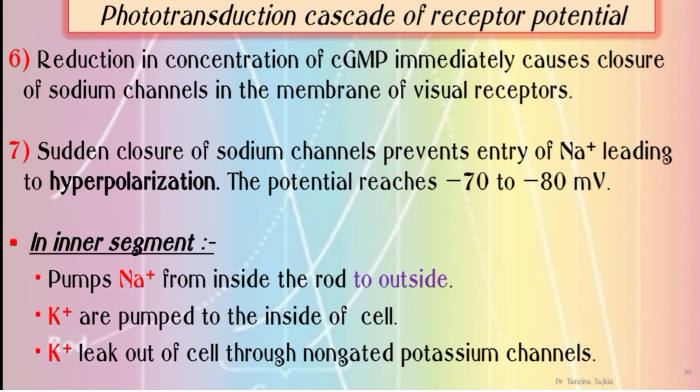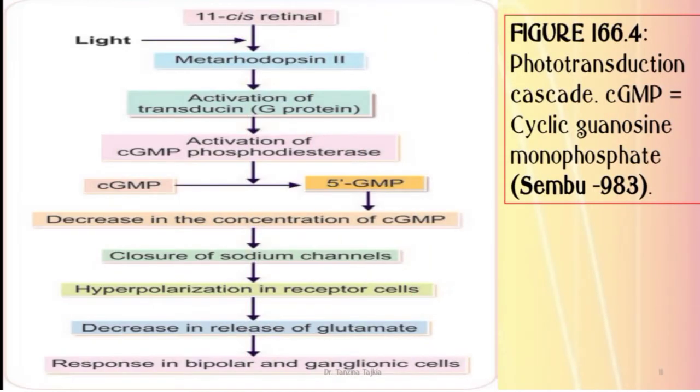What happens in the inner segment? In the inner segment, the pump moves sodium ion from inside of the rod to the outside, and in case of potassium ion, it is pumped inside the cell. Potassium ion leaks out of the cell through non-gated potassium channels. In this figure, we want to show the overall cascade of phototransduction. Figures taken from Sambasivam's book.